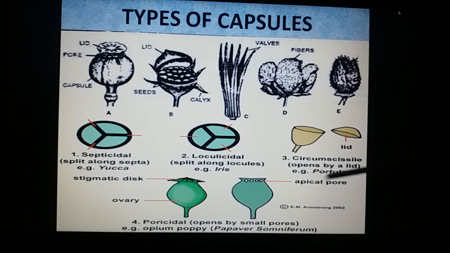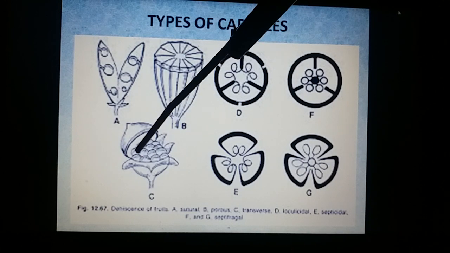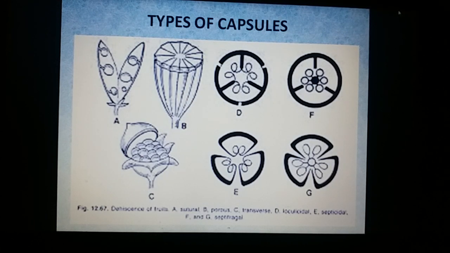Example is Portulaca. And this dehisces through pores, and it is called porous capsule, and you can see it in the case of Papaver. So thus we have seen here the various types of capsules. This is septicidal, this is loculicidal, and this is septifragal, where the placental axis is not disturbed, and this is a porous capsule, this is a pyxidium.